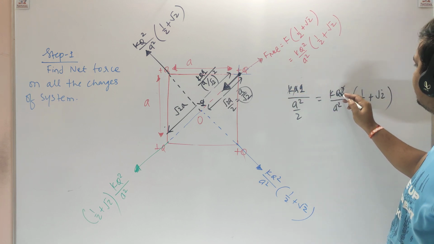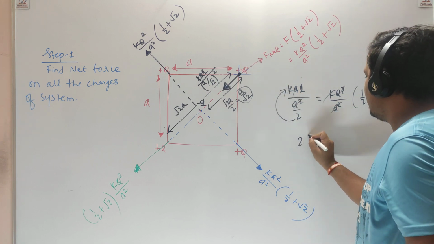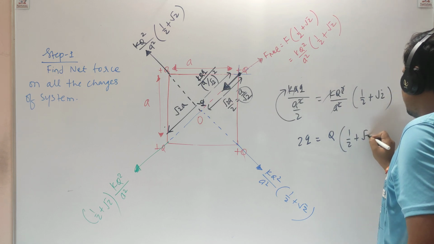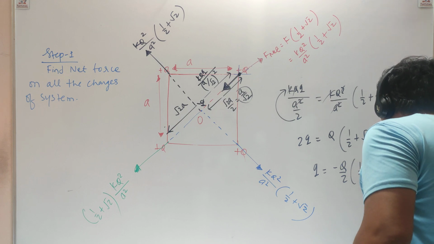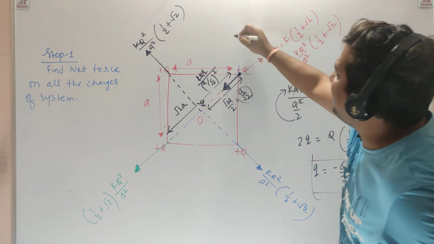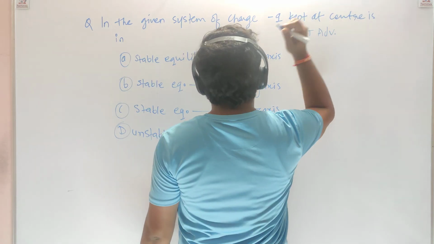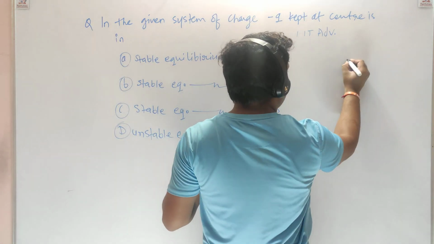A square will get cancelled, this will go upward. So 2q is equal to capital Q times 1 by 2 plus root 2. So your answer is minus q by 2 bracket 1 by 2 plus root 2. This is your answer. It's an HC Verma question. Tough, huh? And it's a more than one correct question.